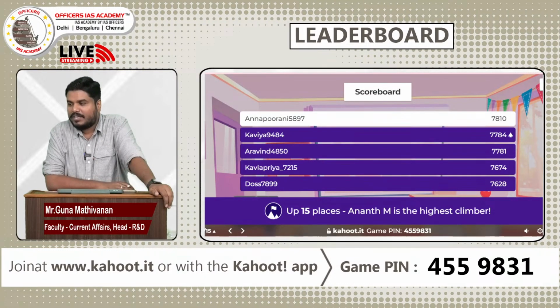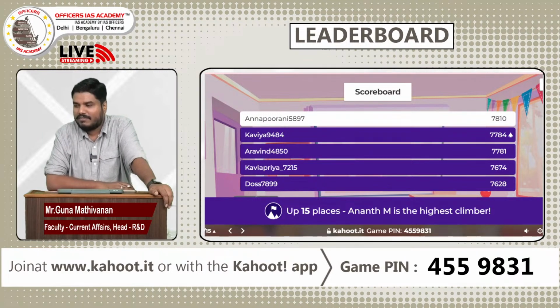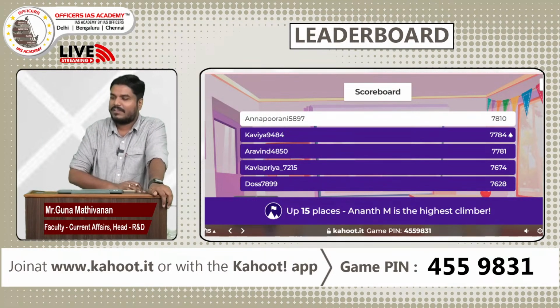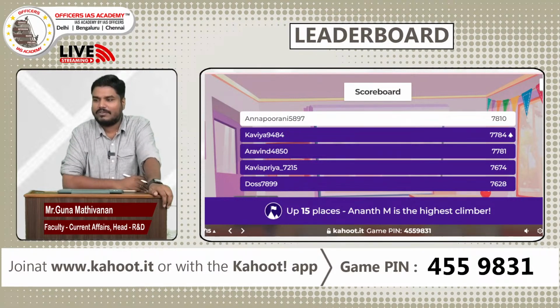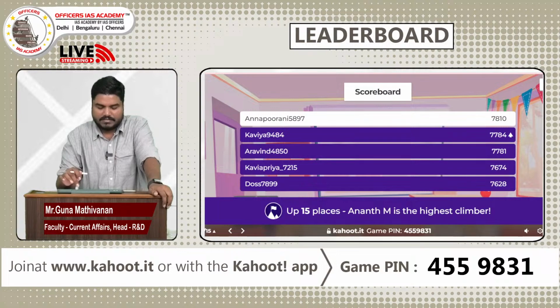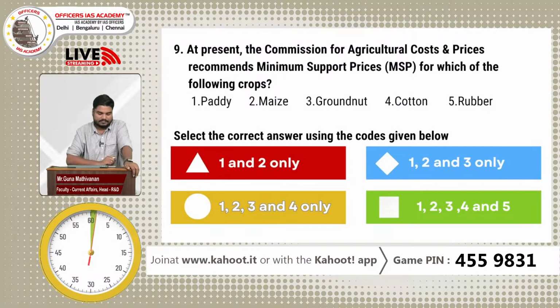So again Annapurni is in the top, followed by Kavya 9484, then Aravind 4850, then Kavya Priya, then DOS 7899. Alright, so congrats for all those who have got it correct. So now let's move on to question number 9.